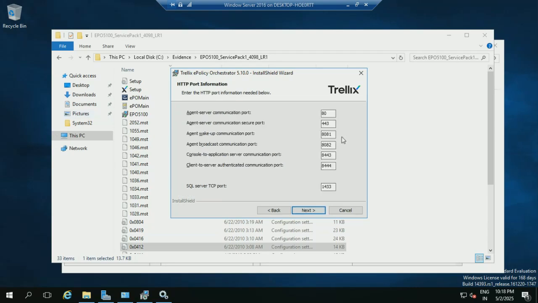These are all the port numbers which are required to use the ePolicy Orchestrator application. Okay, just note it down or take a screenshot of that. This is the SQL Server port number 1433. Console to application server communication port 8443. Okay, agent to server communication port 443. Client to server authentication port 8444. Click on next.